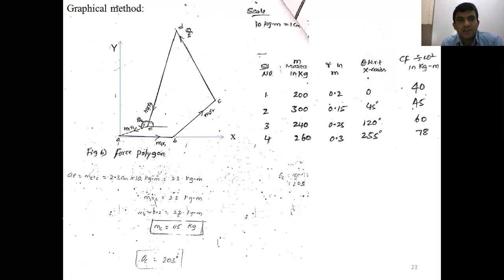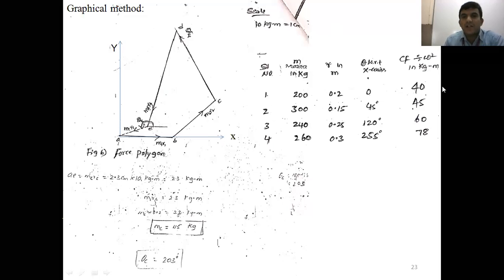Now today we'll discuss the graphical method, also a very important one. For the graphical method we also require this table. We need to construct the table, that is the important one. Serial number, how many masses are there, then what are its quantities: mass in kg, radius of rotation in meter, orientation of the mass with respect to the x-axis, the angular position, and then centrifugal force divided by omega square, that is kg meter.